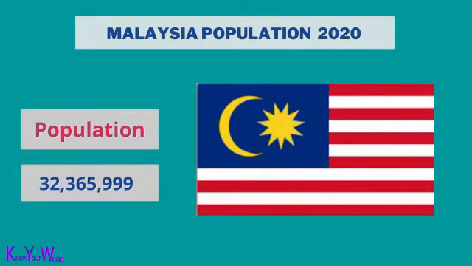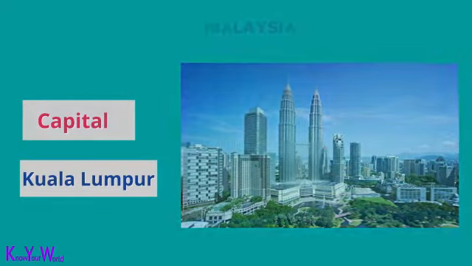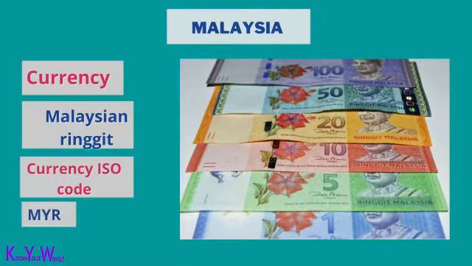Malaysia population is 32,365,999. The capital of Malaysia is Kuala Lumpur. The currency of Malaysia is the Malaysian ringgit. The ISO currency code is MYR.